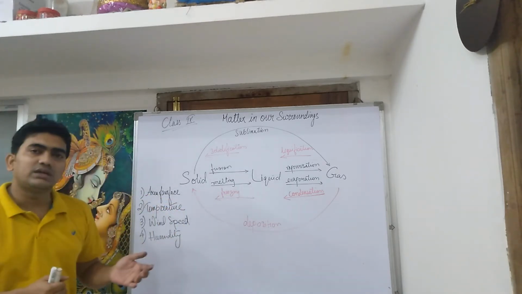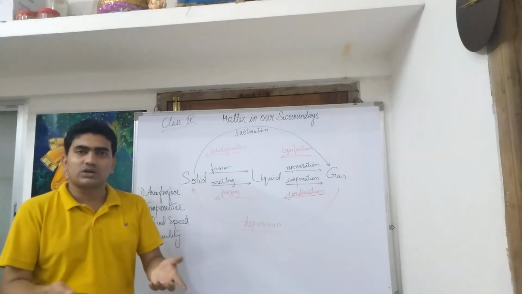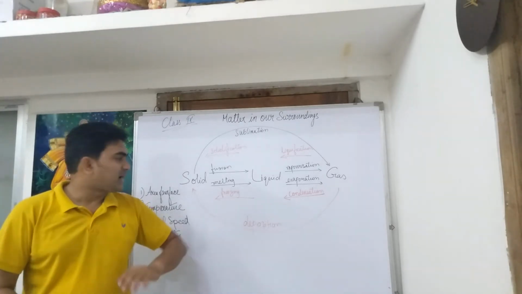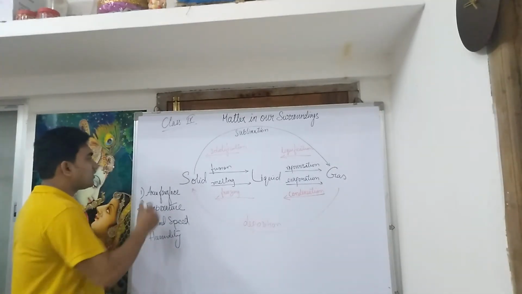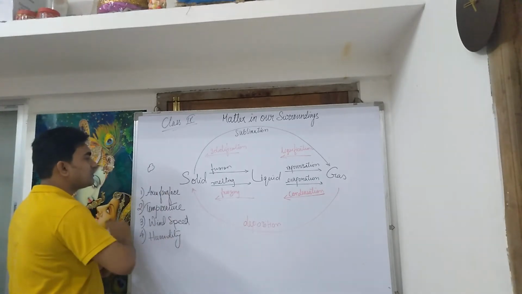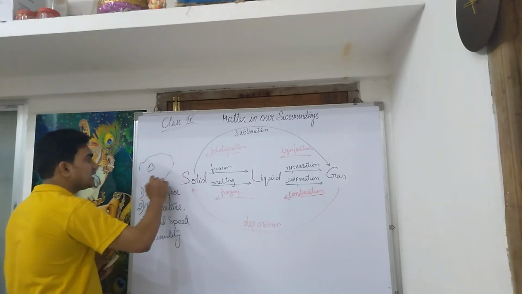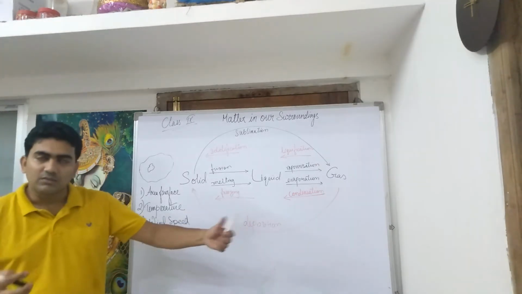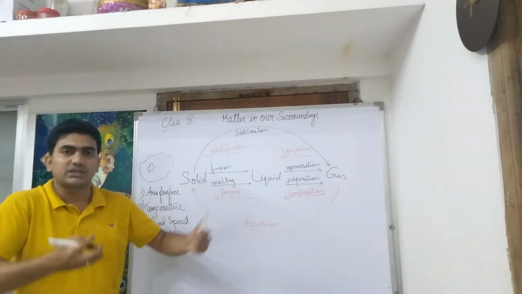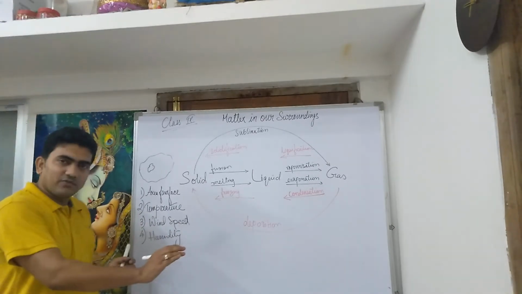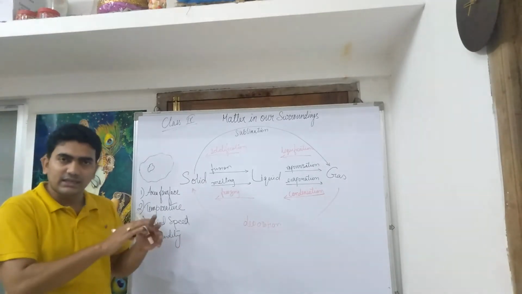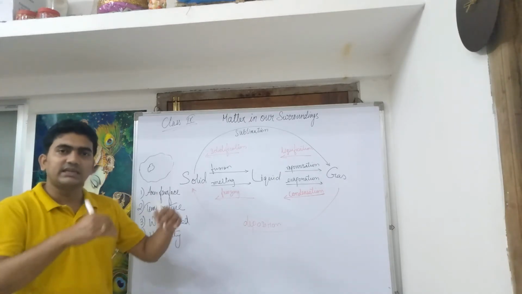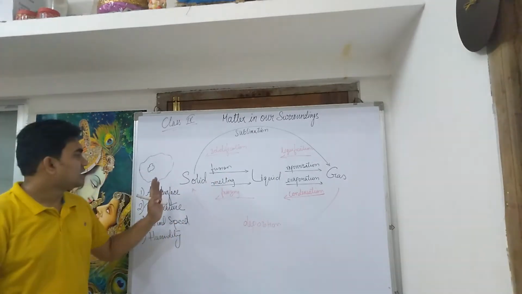See, when we accidentally spill some water on the floor, then what do we do? We mop it. Suppose the water spilled over this much area, but by mopping it, we are spreading it to a larger surface. More the surface, more is the rate of evaporation. So if we mop the floor, that means we are increasing the area. Increasing the area increases the rate of evaporation.